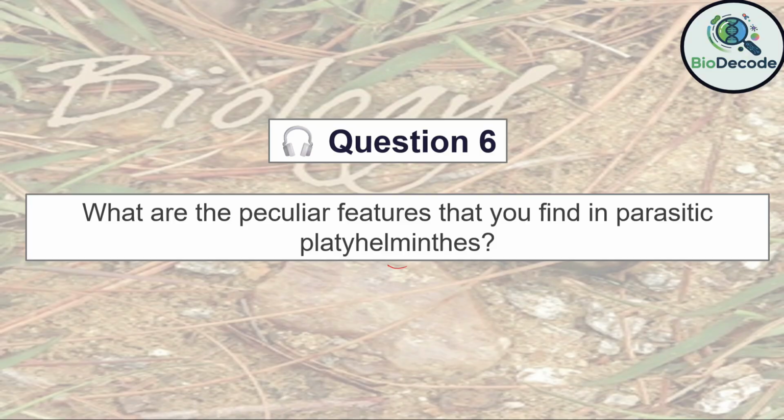Third, they often lack a digestive system entirely, or have a highly reduced one, absorbing nutrients directly from the host's body. Fourth, reproductive capacity is greatly enhanced, with hermaphroditism and prolific egg production ensuring survival and spread. These features collectively represent specialized adaptations for parasitism.